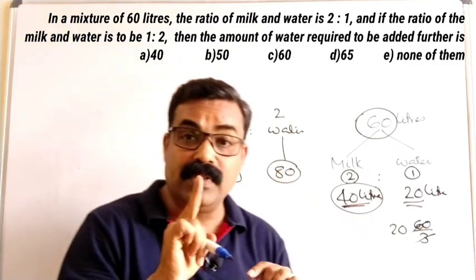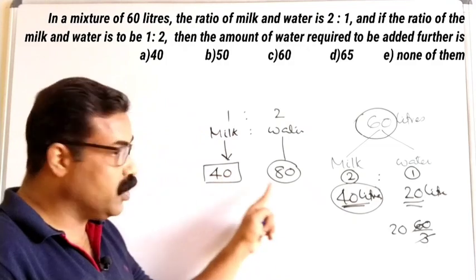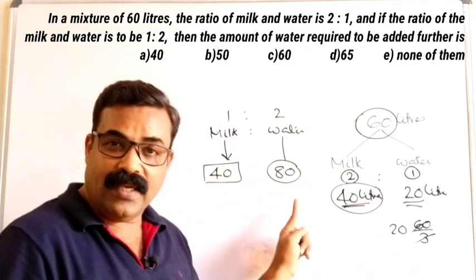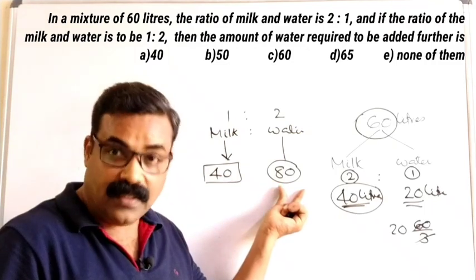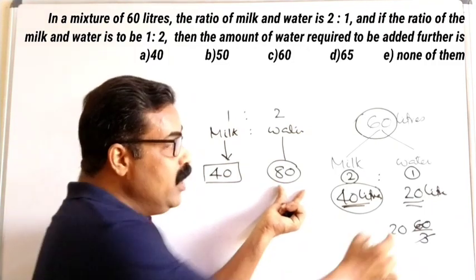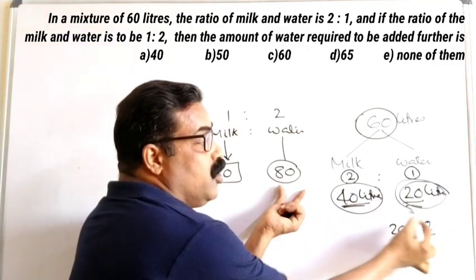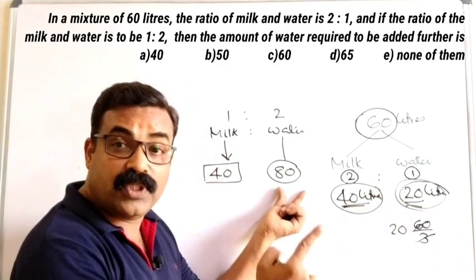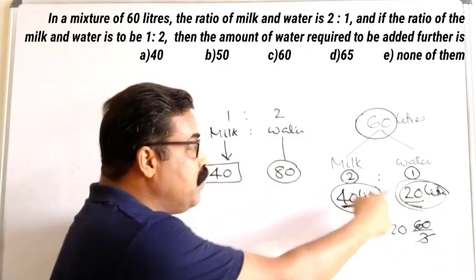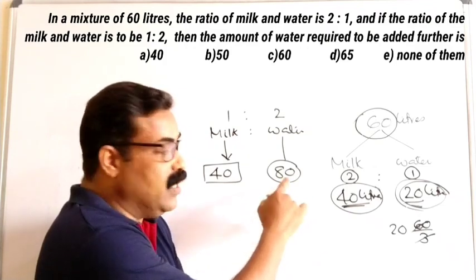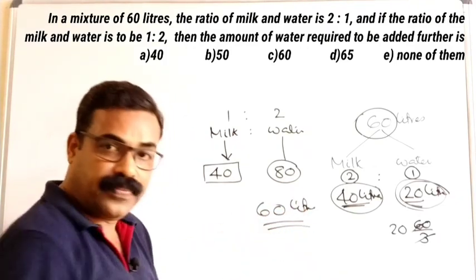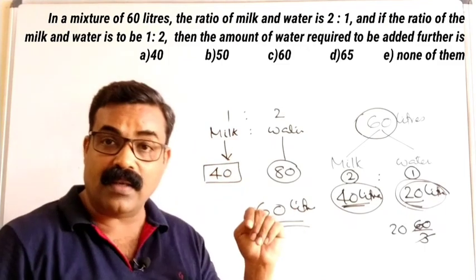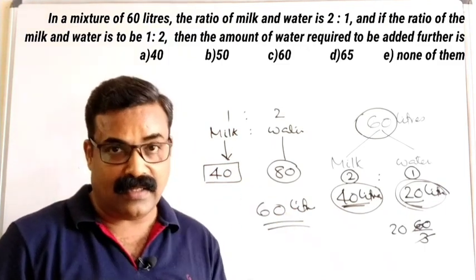Then only it becomes 1:2. 40, 80, that is 1:2. So you want 80 liters of water in total. Already you have 20 liters here. So how much more do you want to add? 20 plus 60 will give you 80. So you want to add 60 liters more. From the given options, you can mark 60 as the correct answer.